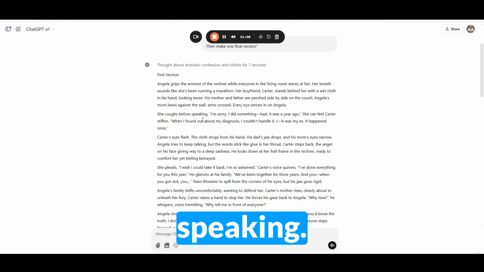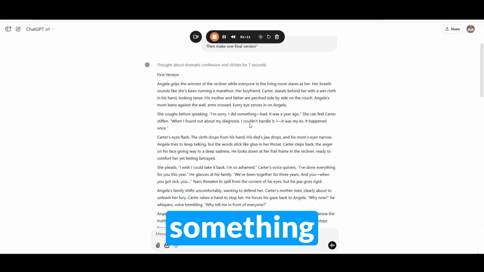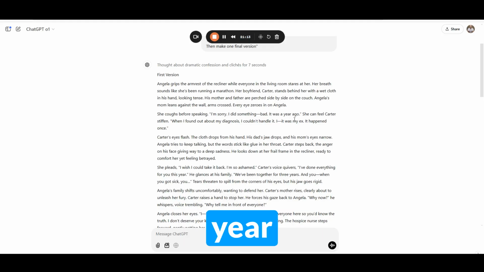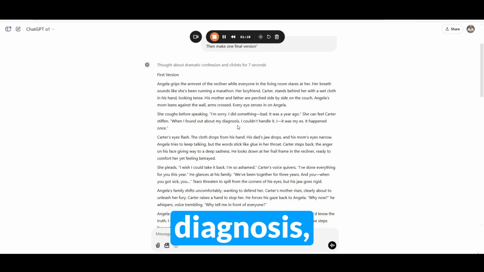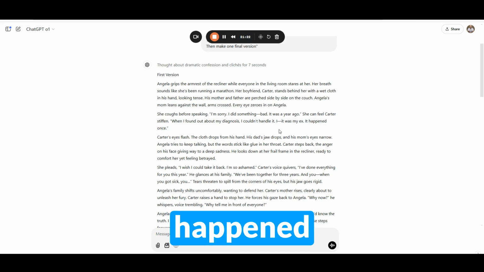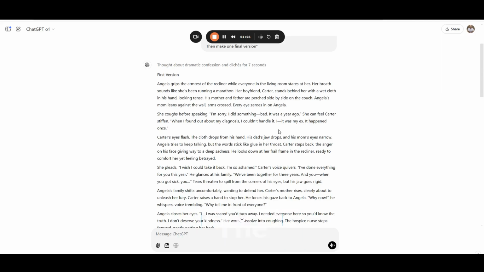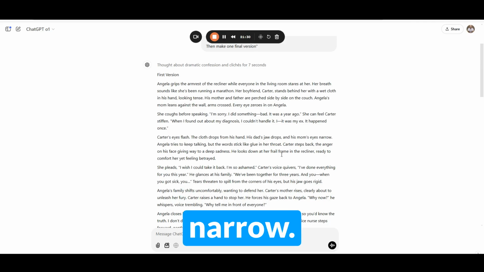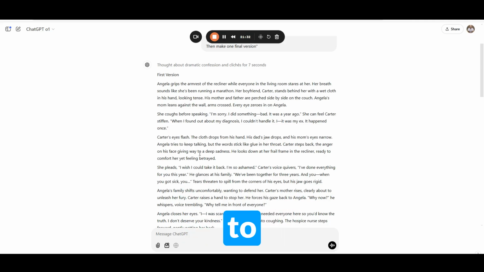She coughs before speaking. I'm sorry, I did something bad. It was a year ago. She can feel Carter stiffen. When I found out about my diagnosis, I couldn't handle it. It was my ex. It happened once. Carter's eyes flash. The cloth drops from his hand. His dad's jaw drops and his mom's eyes narrow. Angela tries to keep talking, but the words stick like glue in her throat.